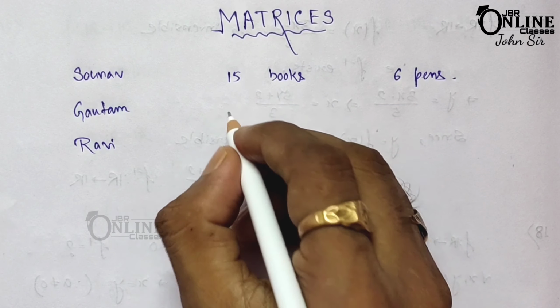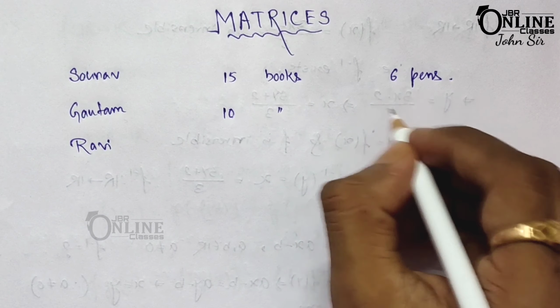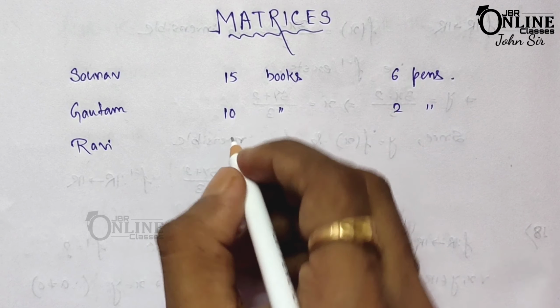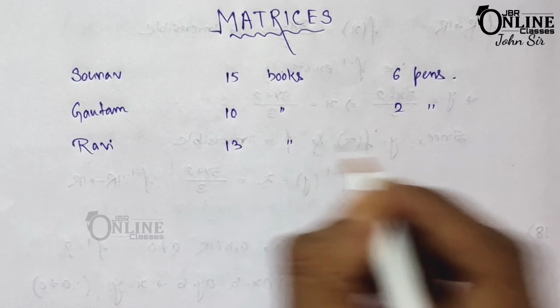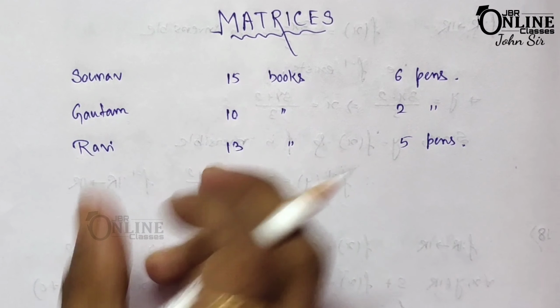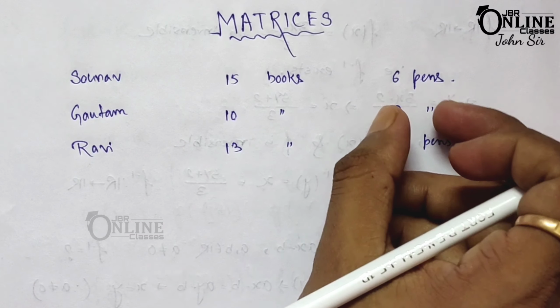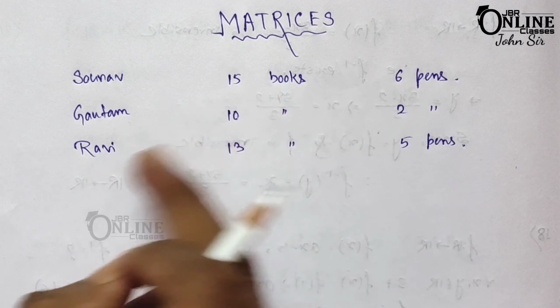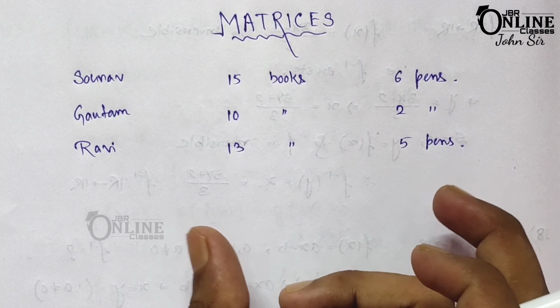Then Gautam has 10 books and 2 pens, and Ravi has 13 books and 5 pens. Okay, so Saurav has 15 books, 6 pens, Gautam 10 and 2, and Ravi 13 and 5.